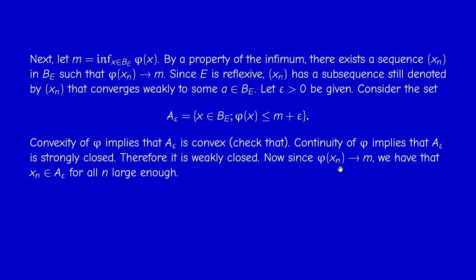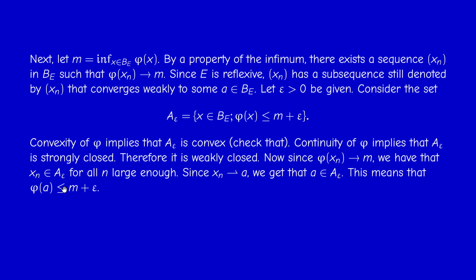And therefore, since phi of x_n converges to m, what does it mean, phi of x_n converges to m? It means that phi of x_n is between m minus epsilon and m plus epsilon. So in particular, phi of x_n is less or equal than m plus epsilon for n large enough, and therefore x_n belongs to A_epsilon. But x_n converges weakly to a. Therefore, the limit must be in the weak closure of A_epsilon, which is just A_epsilon, because it's weakly closed. Therefore, phi of a is less or equal than m plus epsilon.